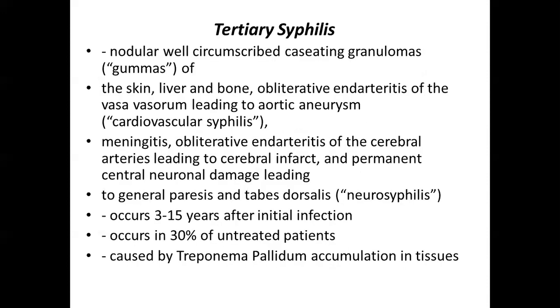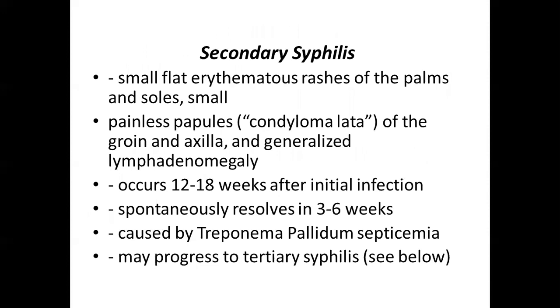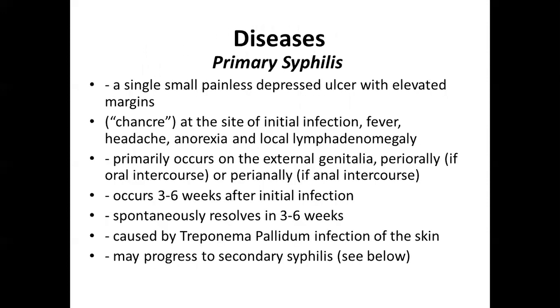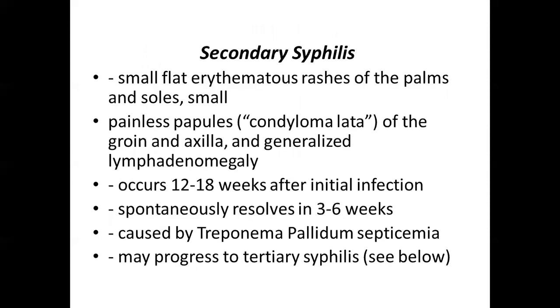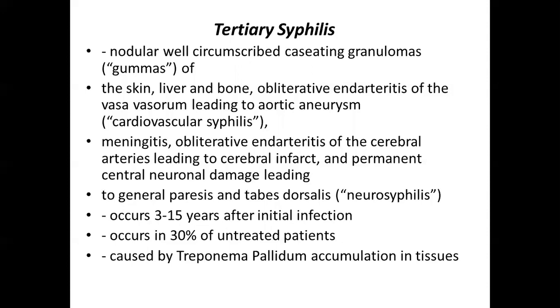Moving on to tertiary syphilis. Tertiary syphilis presents as nodular, well-circumscribed caseating granulomas, which we call gummas. In primary it is the chancre, in secondary condyloma lata, and in tertiary gummas of the skin, liver, and bone.